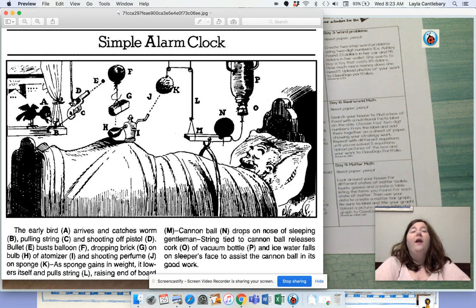Well, that's crazy. First of all, would all of that work? Who knows? But you can see that that's a crazy way to wake somebody up, to have an alarm clock, which isn't simple at all.